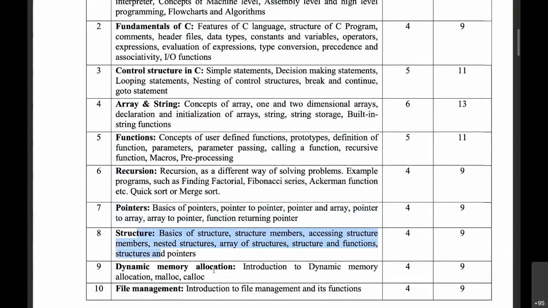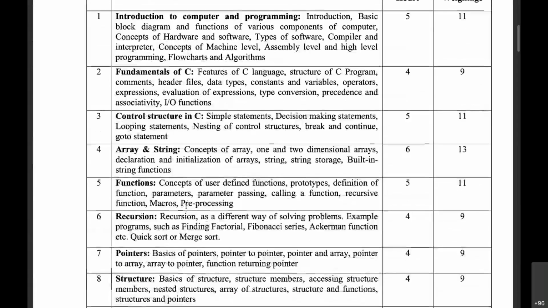We create some structures, and structures will create your base to understand defining data structures, okay? And then there will be dynamic memory allocation. But we will look at those points unit by unit later on.